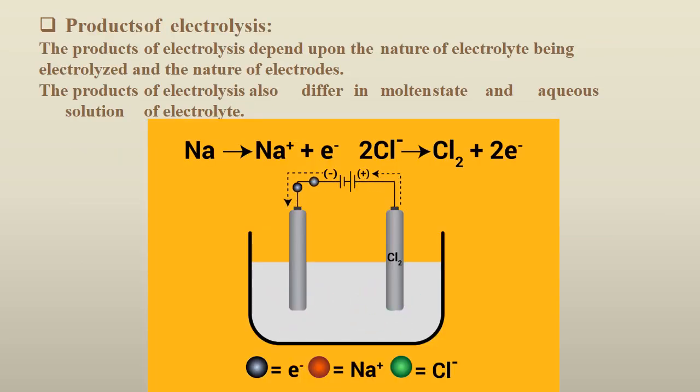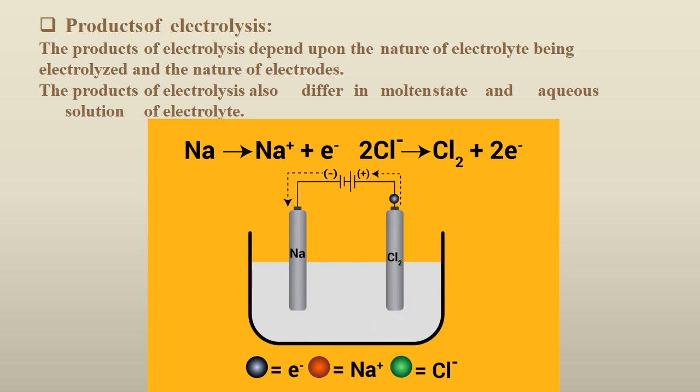Next, if we look into the products of electrolysis, the products differ with respect to the concentration of the electrolyte. For example, the product of molten NaCl will differ from the product of a dilute aqueous solution of NaCl and will be different from a concentrated solution of NaCl.